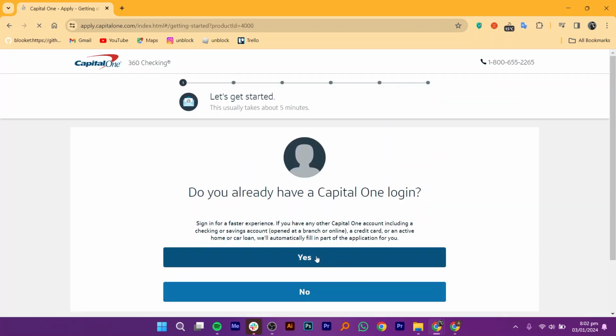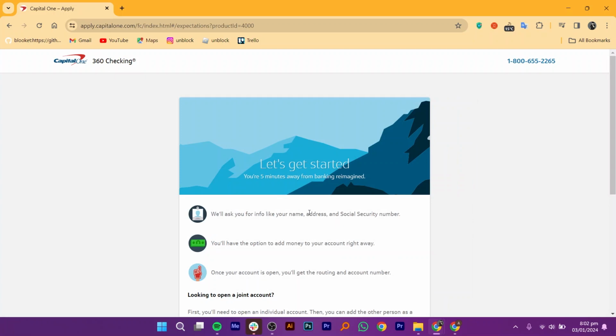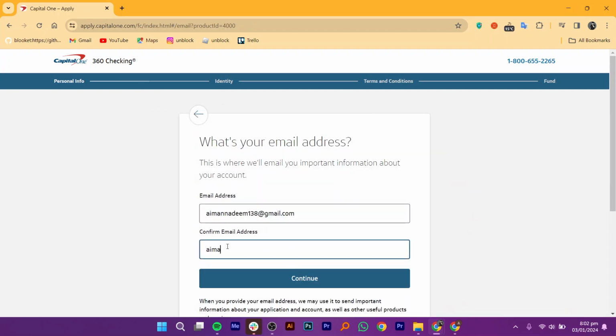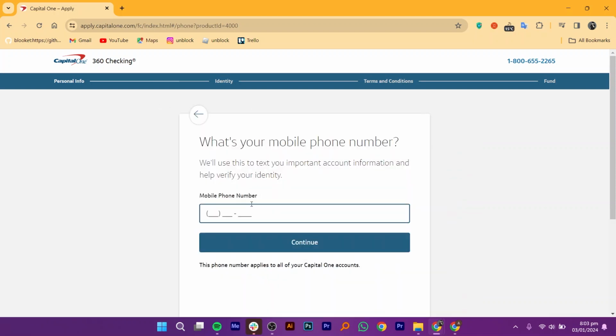Now choose Yes if you have a Capital One login, or No if you don't. Click on Continue. Now here, enter your first name and last name. Then click Continue. Next, provide your email address and confirm it. Then, click Continue. Enter your mobile phone number to continue.